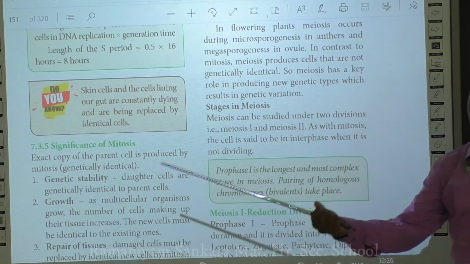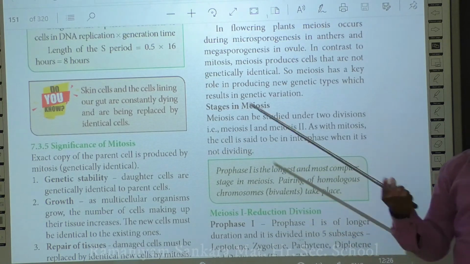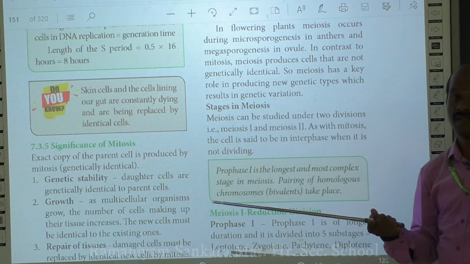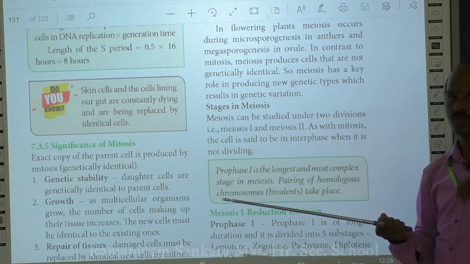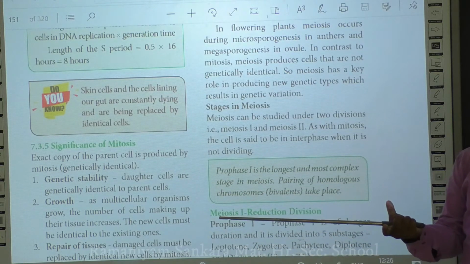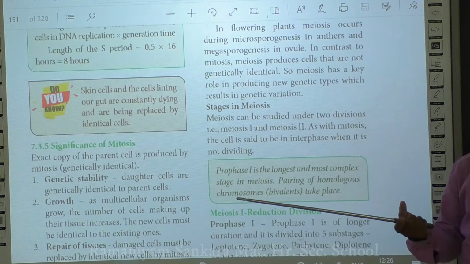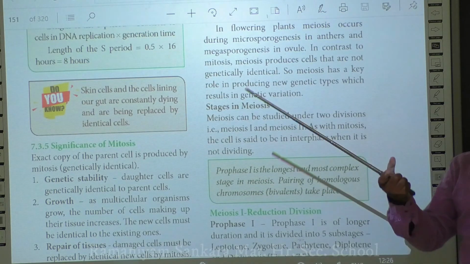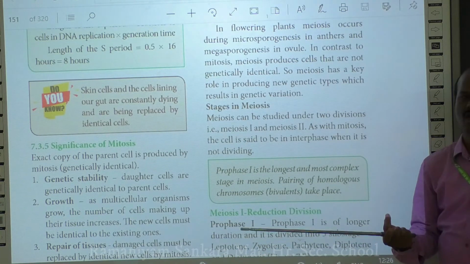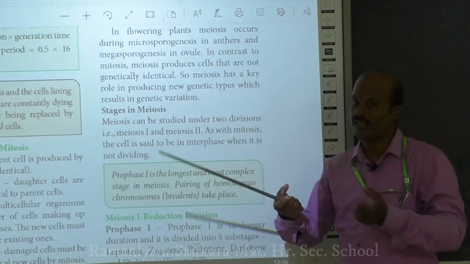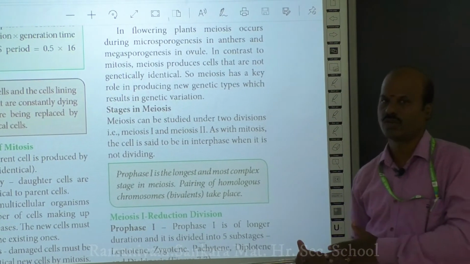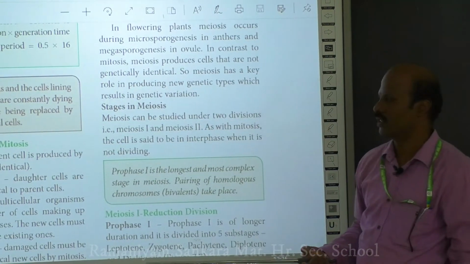Since the two daughter cells are not the same as the parental cell, because they differ in their genome from the parental one, they are slightly varying from it. So meiosis produces variation in the daughter cells. Since it produces variations in the daughter cells when compared to the parental cell, it leads to an important process called evolution. So evolution is also possible because of meiosis.